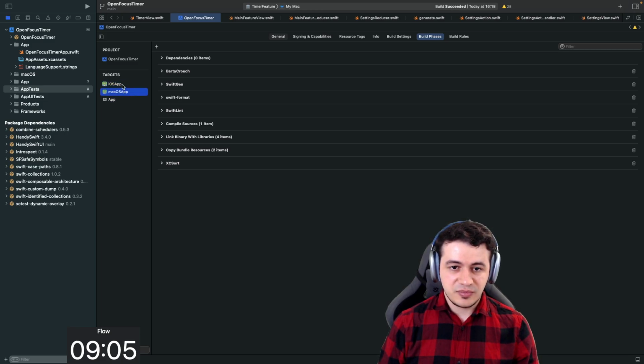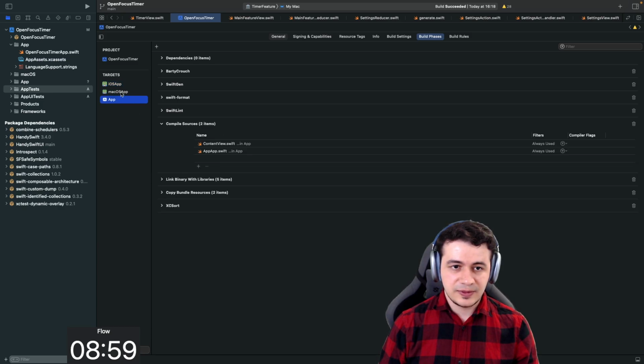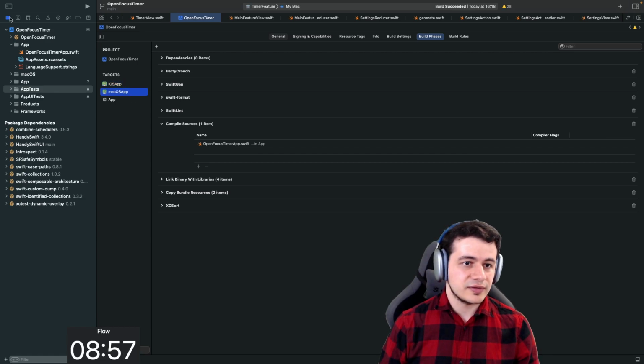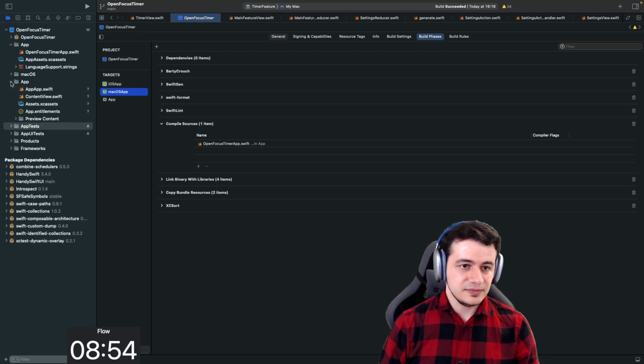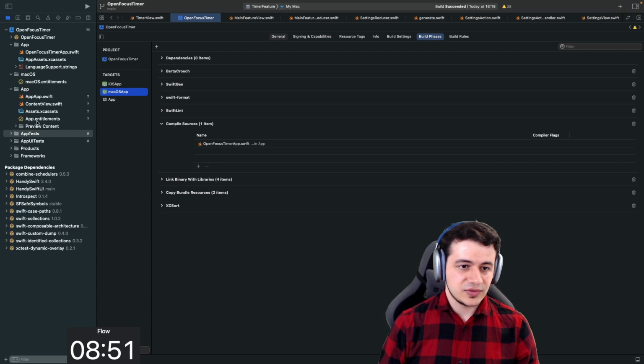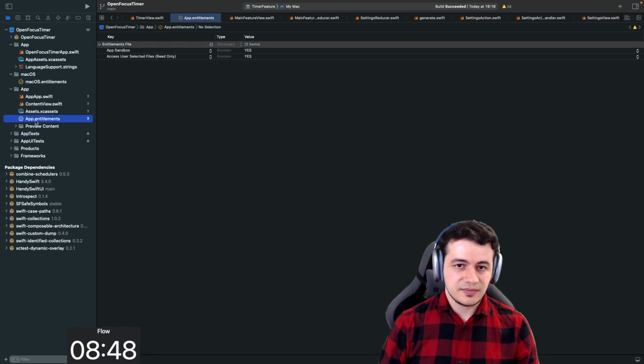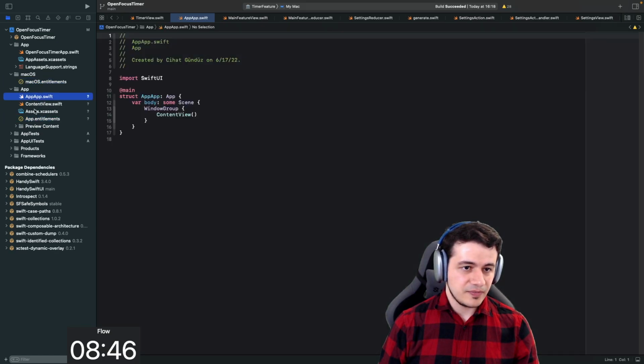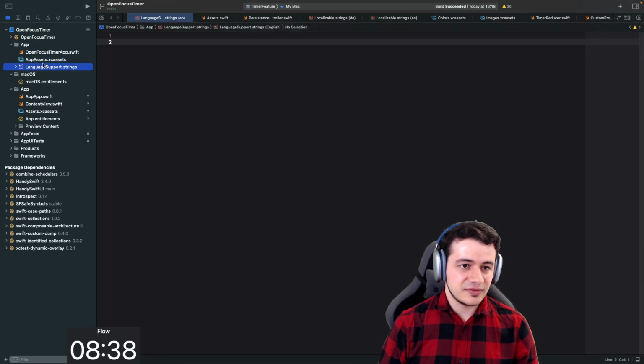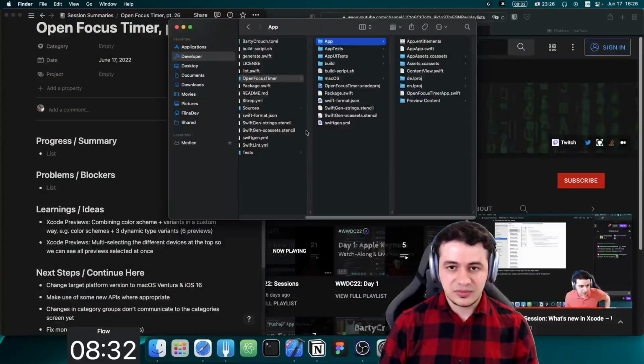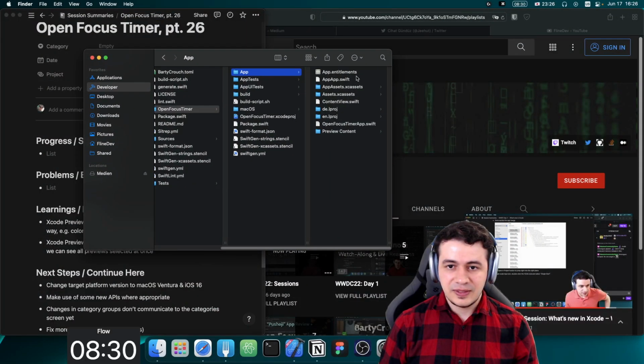All right, so we have more binaries linked on iOS, and here we have 5, and compile sources even 2. Oh, it created new files, so maybe we need to remove them. Okay, and also the app entitlements, let's make sure they are the same. Yeah, they are the same. The app, interesting name. And these are the actual app stuff. But we do have 2 app folders now. What's going on there? Let me just have a look. This looks like here. And it is merged. Okay, it is just 1 folder.